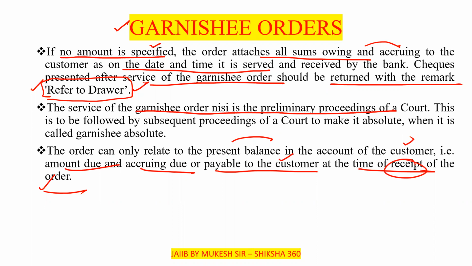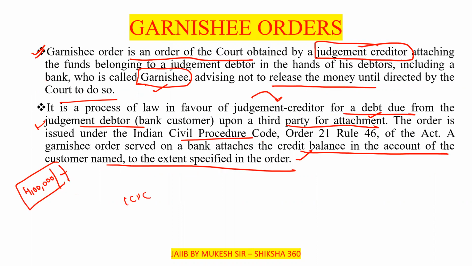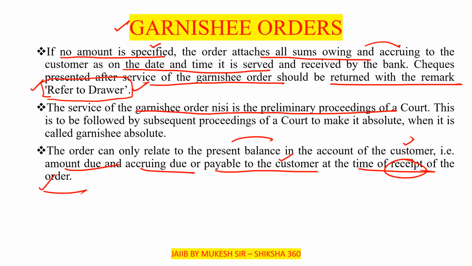I will tell you the important points you have to remember. First of all, what is the garnishee order? It is the order of the court, obtained by a judgment creditor, attaching the funds belonging to a judgment debtor. This is very important. The service of the garnishee order nisi is the primary proceeding of the court. The order can relate only to the present balance in the account of the customer, that is, the amount due and accruing due or payable to the customer at the time of the receipt of the order.